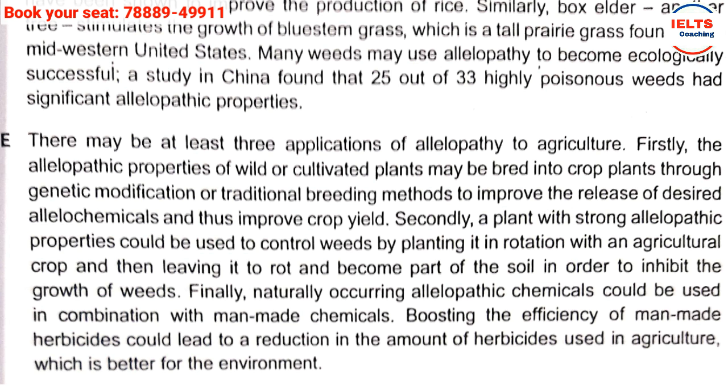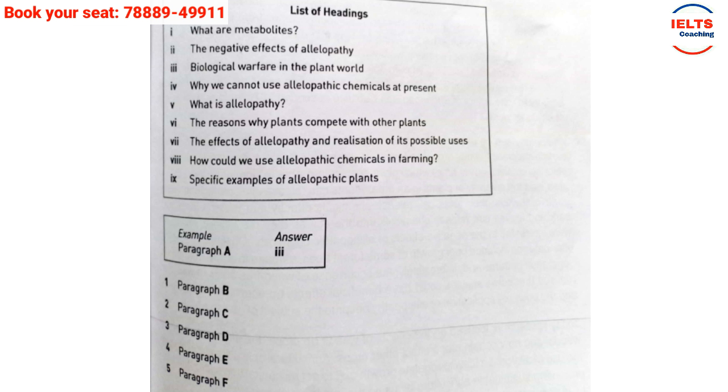Further, paragraph E. There may be at least 3 applications of allelopathy to agriculture. Wow. So it's talking about 3 applications, and the very next word is "firstly," and if you just scan through, you would see "secondly," and then you would see "finally" as well. So it's quite easy to figure out that it's talking about 3 applications in agriculture, and the correct answer is definitely 8th answer. How could we use allelopathic chemicals in farming?